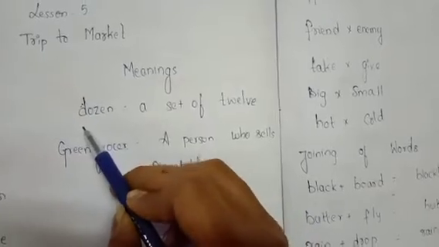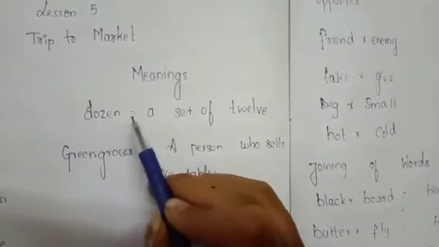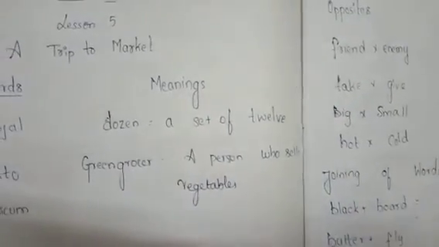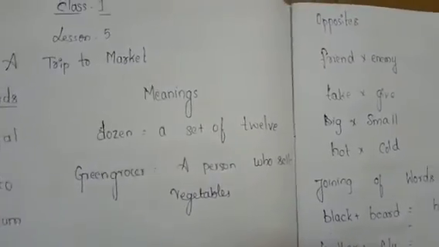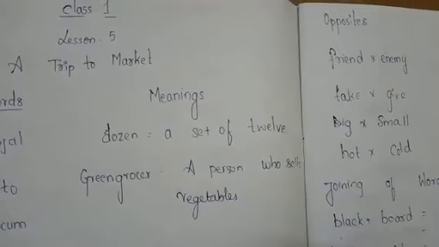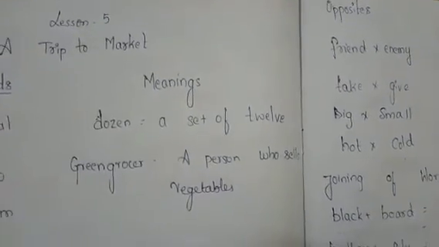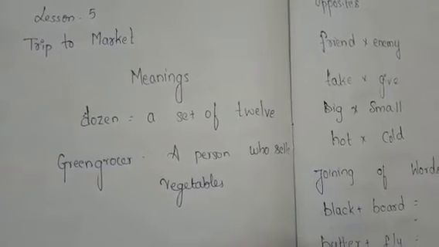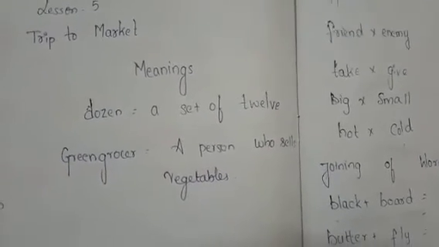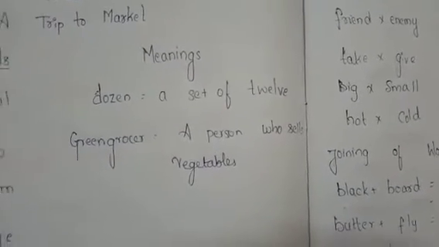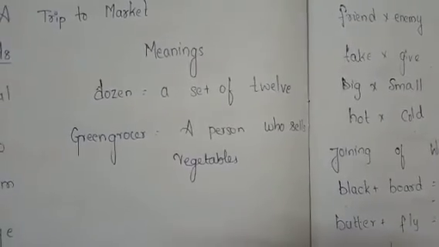What is the first word? DOZEN, dozen. What is the meaning of dozen? A set of 12. A set of 12 is nothing but dozen. For example, a dozen bananas. That means 12 bananas.